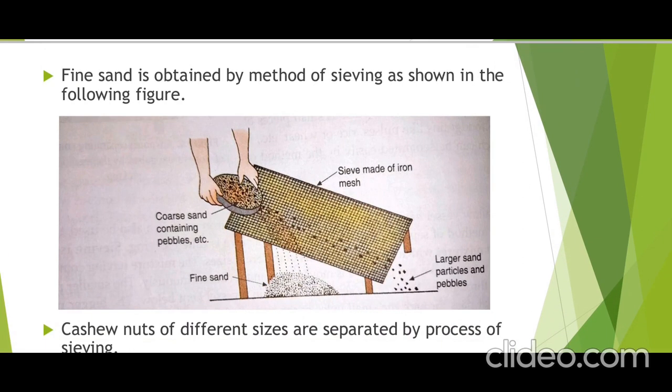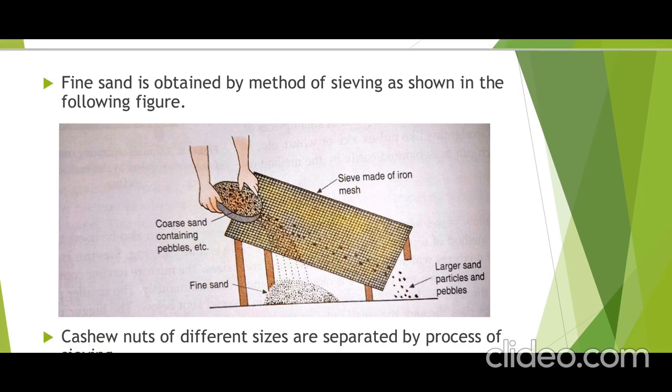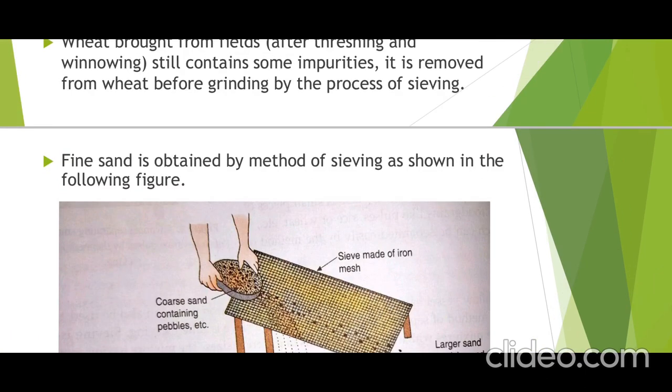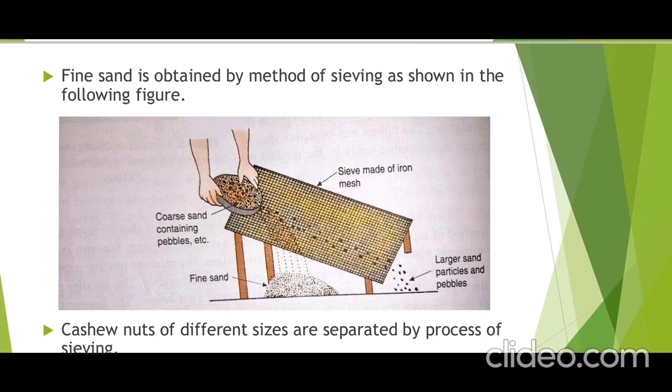You may have also noticed a similar sieve. That type of sieve, as in the figure I gave you, you might have seen near a construction site, to separate the pebbles and stones from the sand. Why? Because we need fine sand for mixing in cement, for plastering walls of a house. Where constructions are going on, plaster is done on the walls. At that time, fine sand is mixed with the cement. So fine sand is obtained by the method of sieving.